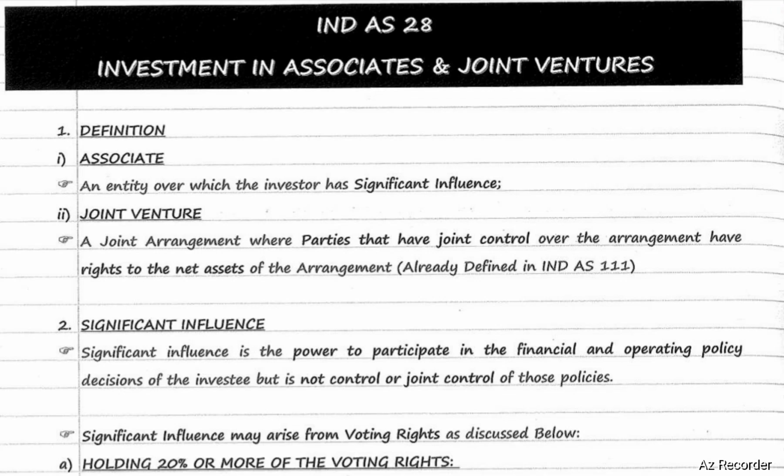Ind AS 28, Investment in associates and joint ventures. What do you mean by associate? An associate is an entity over which the investor has significant influence. What is a joint venture? A joint venture is a joint arrangement where parties that have joint control over the arrangement have rights to the net assets of the arrangement.